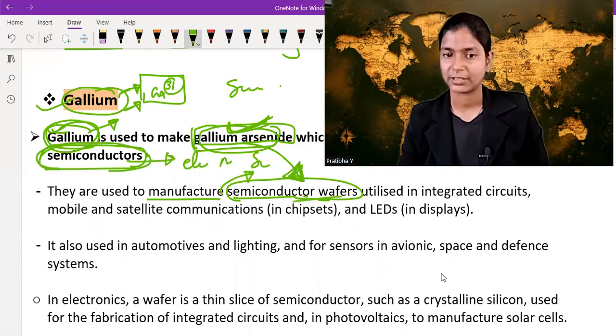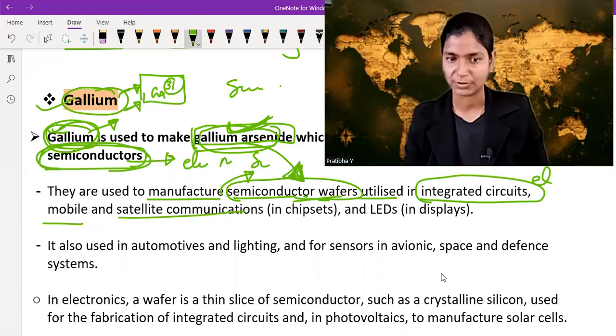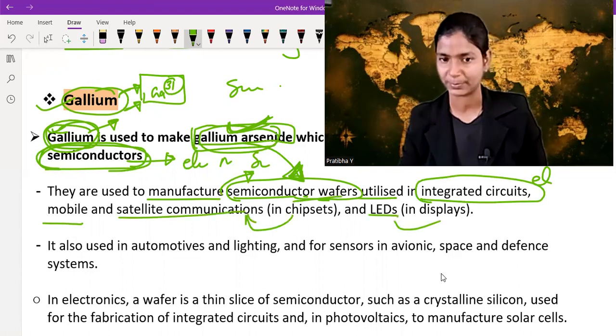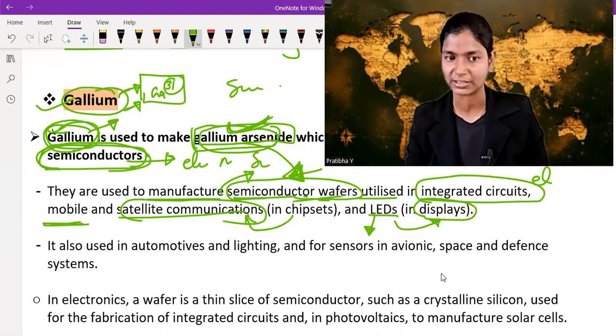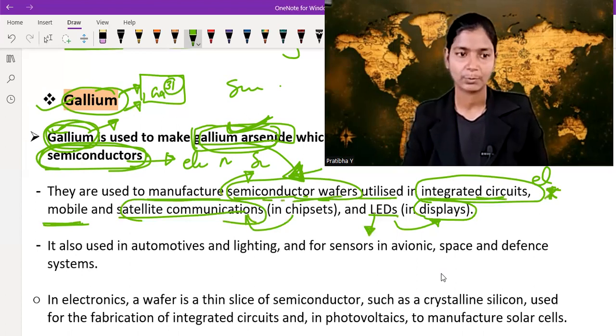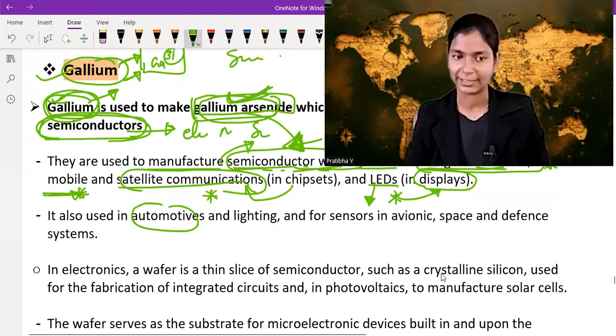These semiconductor wafers are utilized in integrated circuits, which we use in our electronic gadgets, in mobiles, and in satellite communication in the form of chipsets, and in LEDs in displays. So remember the important areas: integrated circuits, mobiles, satellite communication in the form of chipsets, and LEDs in the form of displays. It is also used in automotive and lighting.